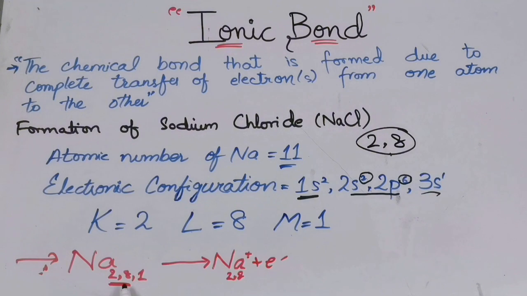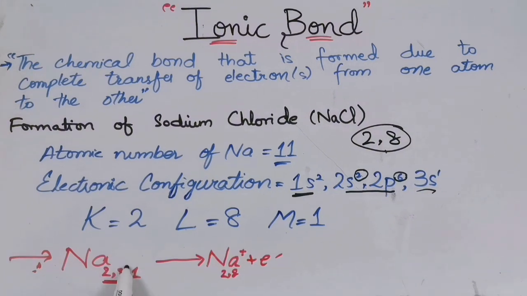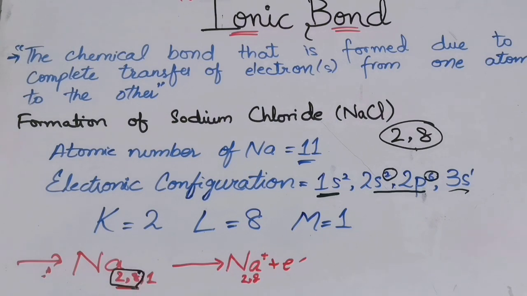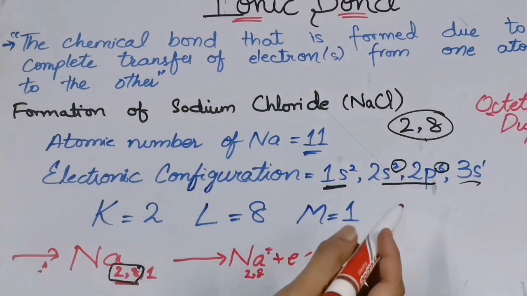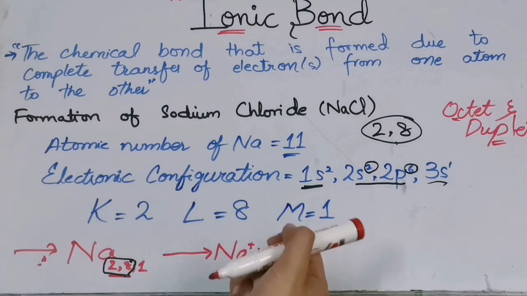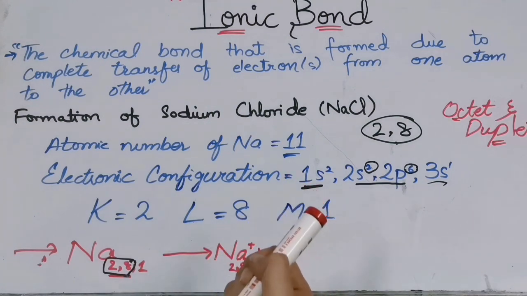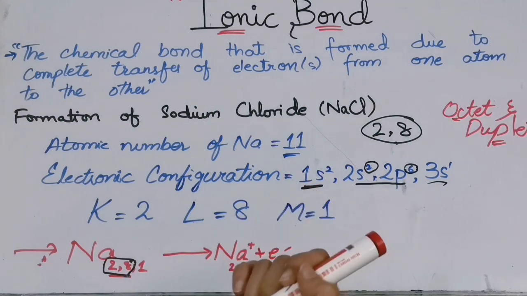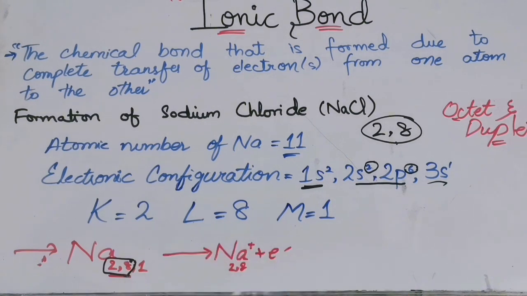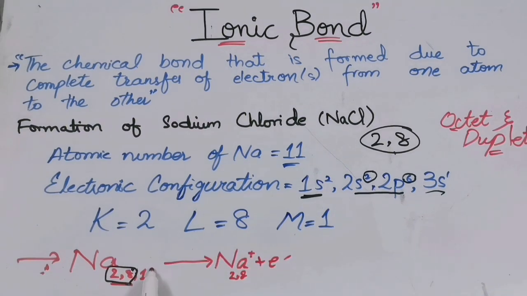Now how will sodium get 8 electrons in its outermost shell? It will lose 1 electron, and it will have 8 electrons in its outermost shell. According to the octet, the atom should hold 8 electrons in its valence shell, and according to the duplet, the atom holds 2 electrons in its valence shell. So in this case, when sodium lost its 1 electron, it attained the noble gas electronic configuration. It has 8 electrons in its valence shell.